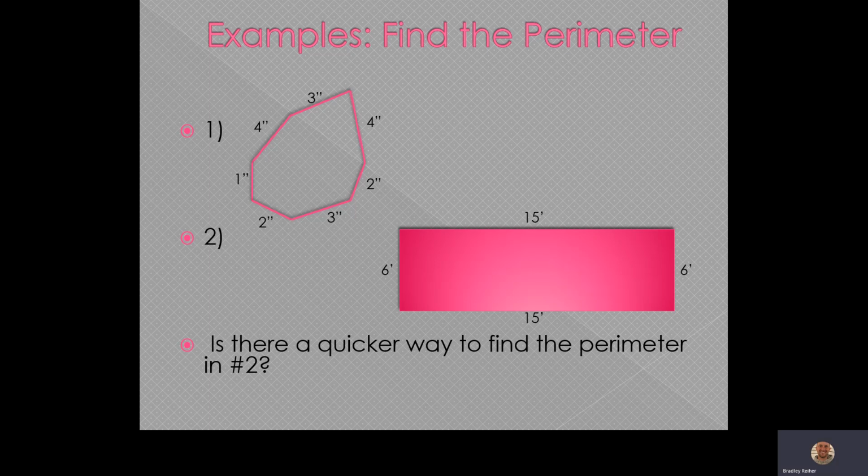Now there's a question there at the bottom. Is there a quicker way to find the perimeter in number 2? We added up all the sides. Is there any other way you could have done it?